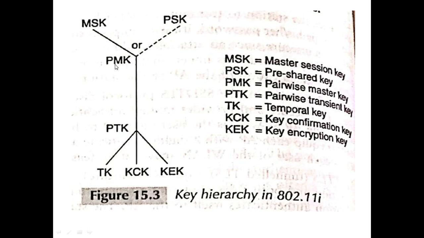So here it's a pairwise master key. This pairwise master key can be obtained in two ways. Either we can use the master session key, and by using that master session key we can derive the pairwise master key, or else a pre-shared key can be used as the pairwise master key. From this pairwise master key we are going to derive the PTK and then the TK, KCK and KEK. So what are these? We'll see.